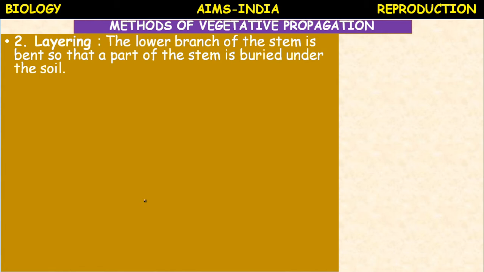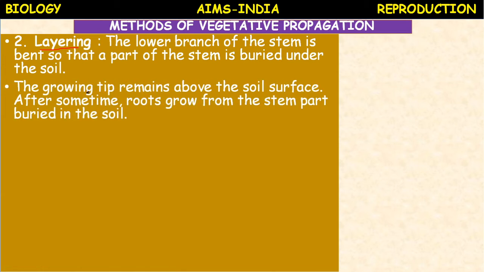Layering is one of the simplest methods. In layering, the lower branch of the stem is bent so that a part of the stem is buried under the soil. That part which is bent and buried under the soil is called a layer, and the process is called layering. The growing tip remains above the soil surface.